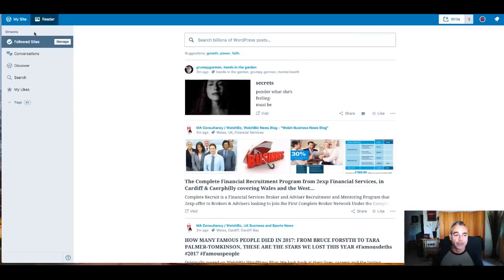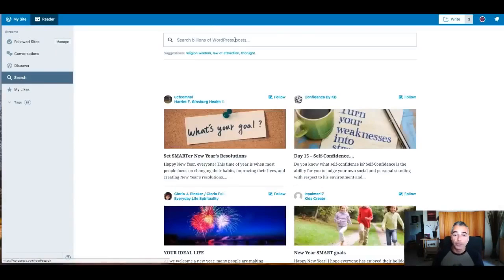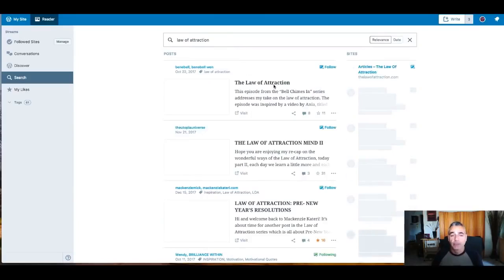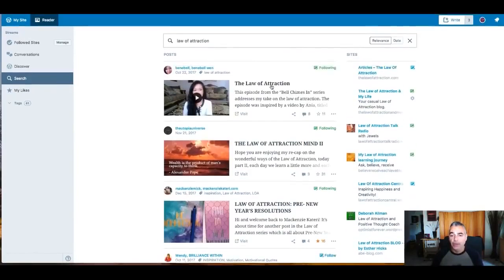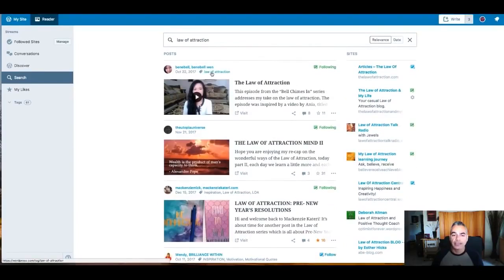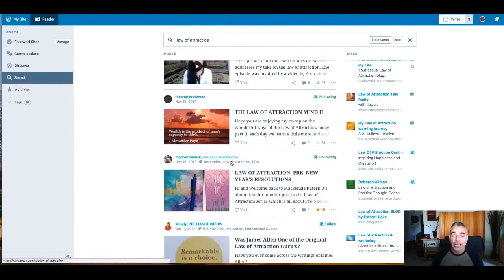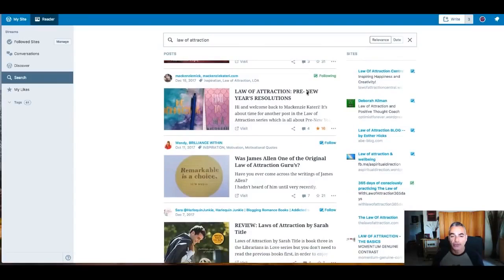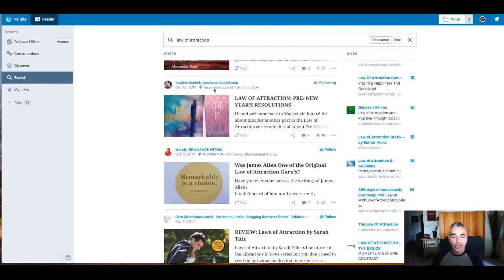It's very simple. You come down to the Reader and then come down to the search, and then you can start from here. As you can see, I already have some suggestions from WordPress. So I can go ahead and click on this, and this will pull out all this information, posts on the law of attraction. Now, if I want to get some ideas on the keywords that people might be using, I can look at all these keywords and tags that I'm seeing right here, even in the post, like law of attraction, new user.